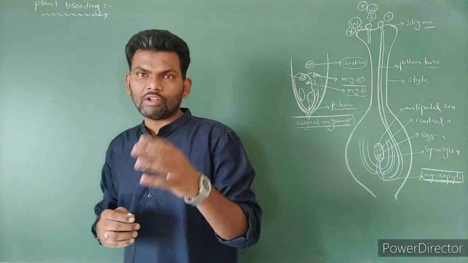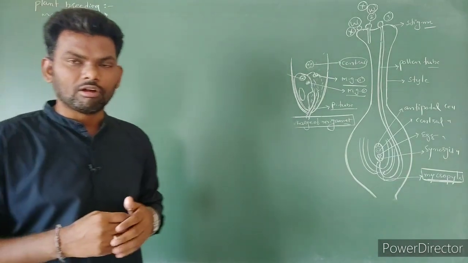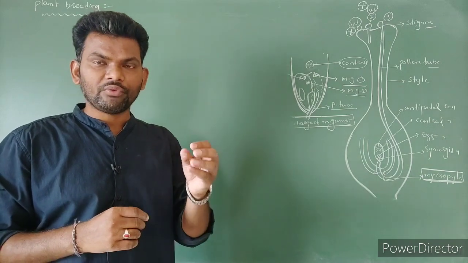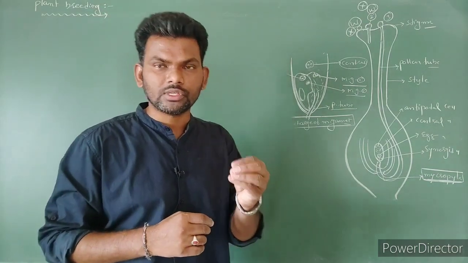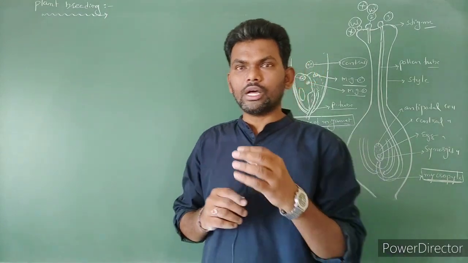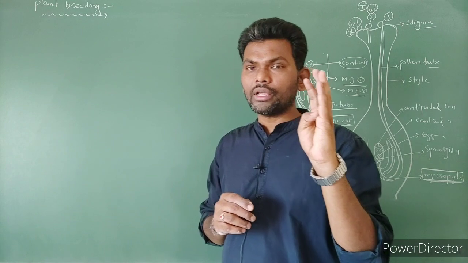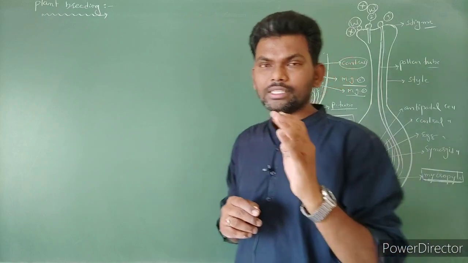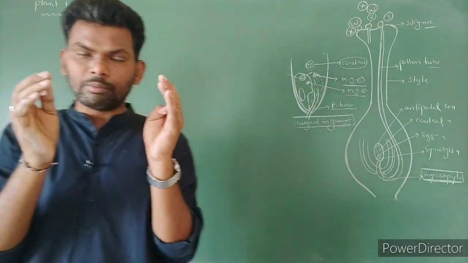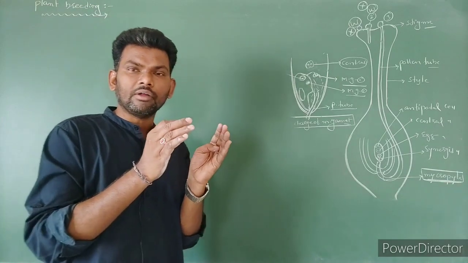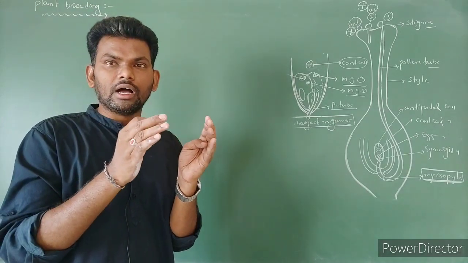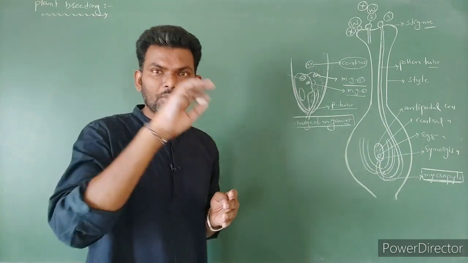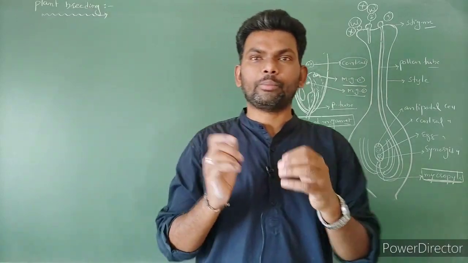Got it? So here one of the best methods is artificial hybridization. It is the best method to improve the crop yield. How are they going to do the artificial hybridization? First, they choose the desirable, wanted pollen grains. Second, they mask the pistil to avoid unwanted pollen grain interaction with the stigma. Third, this entire process is achieved by the emasculation process.